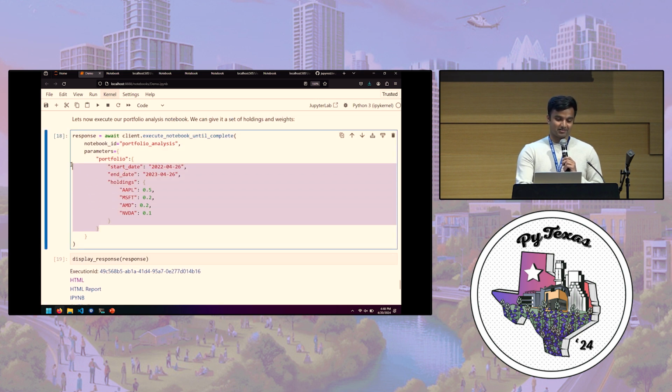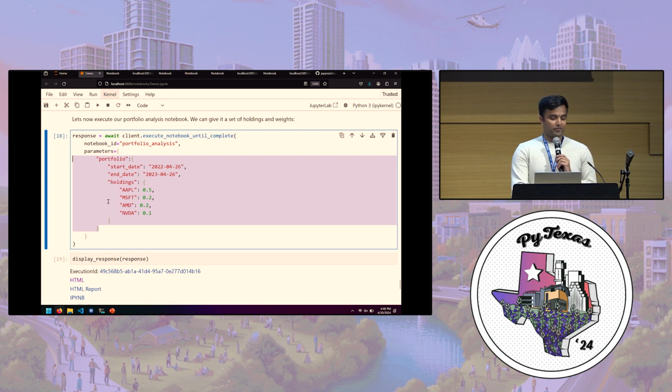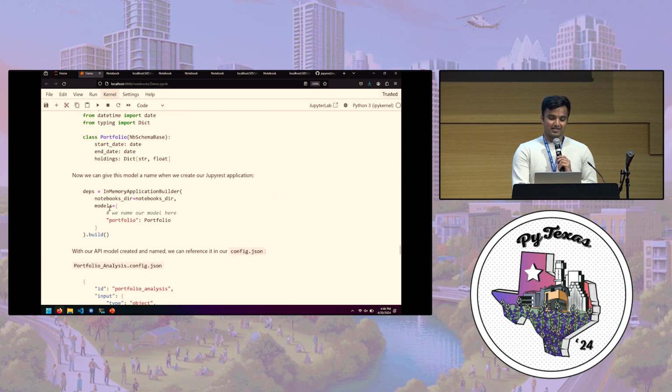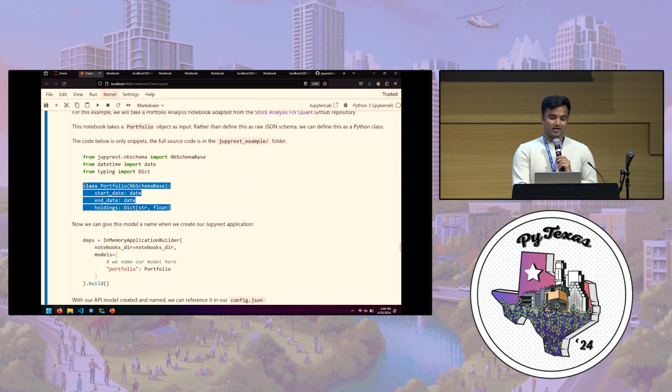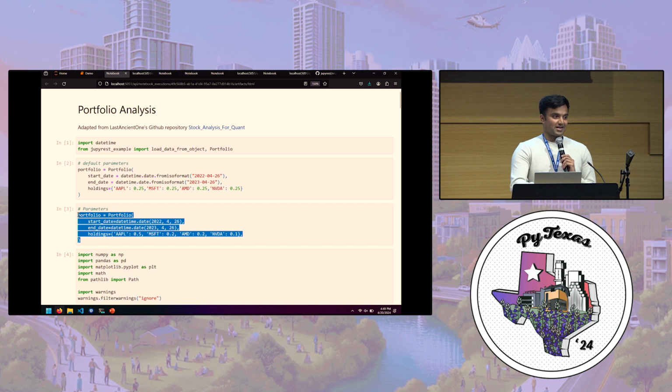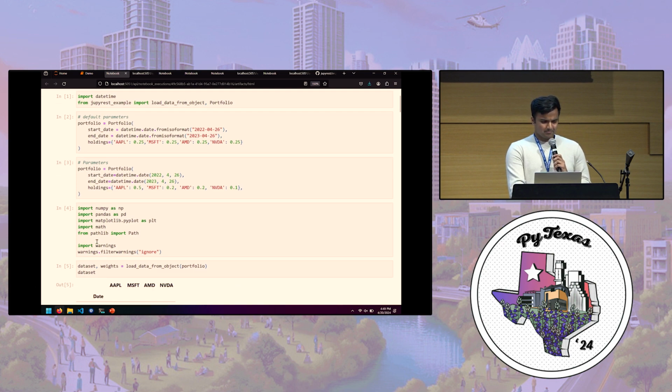This is not Python, this is just JSON. So what Jupyrest is doing is it's smart enough to say, okay, you're passing in this portfolio object, I'm going to convert it into the Python object that you want, and then in your notebook, I'll make it so that when you run it, you're getting your Python object as is. There's no JSON serialization or any of that stuff, which is great.